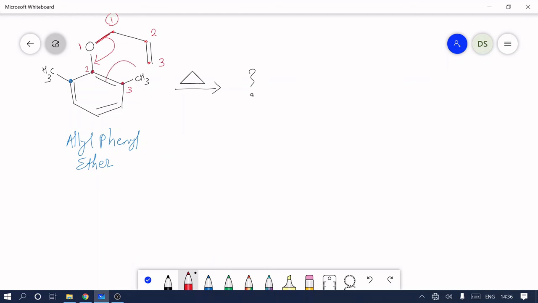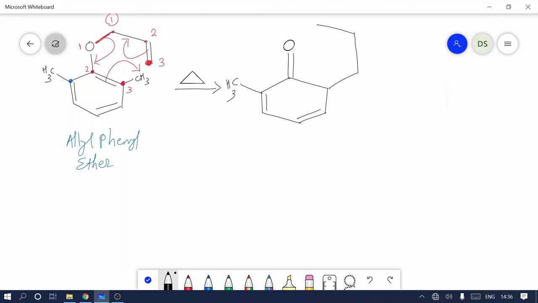Now this 2, 3 is shifted between this 3 and 3. As this 3,3 sigma bond forms, this double bond is moved between 1 and 2. So our product will look like this, with this double bond as such. Here is the double bond to oxygen, here a methyl group, and here another methyl group.